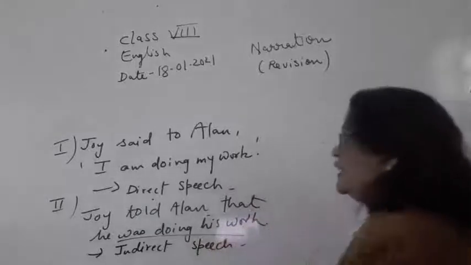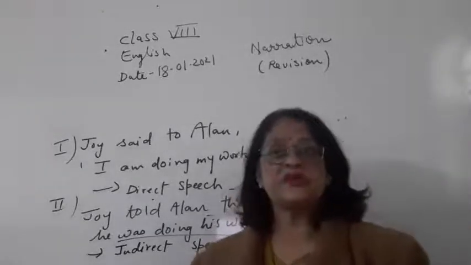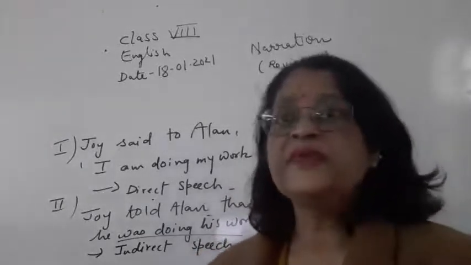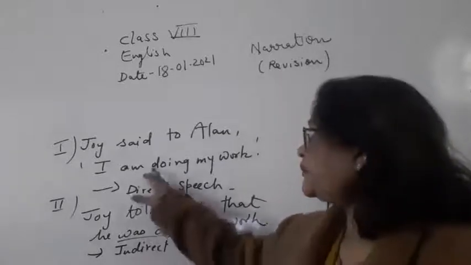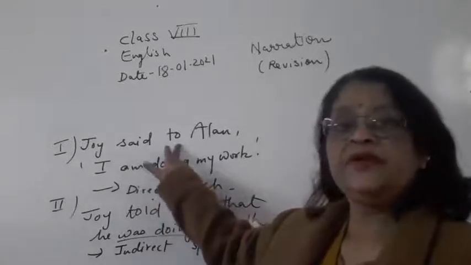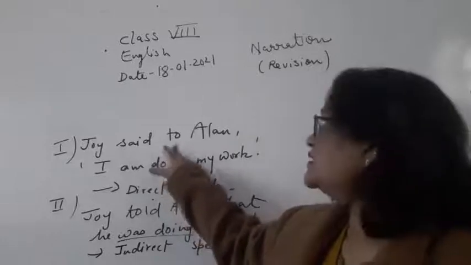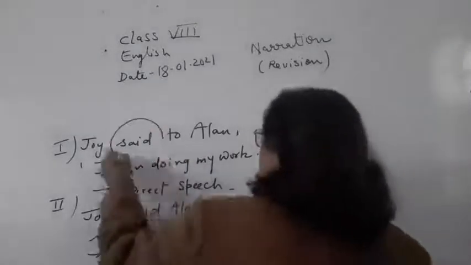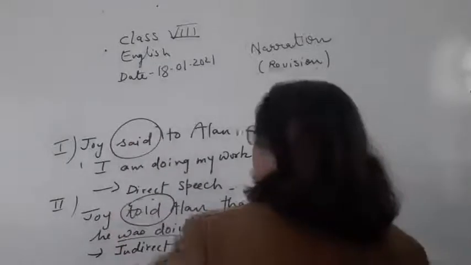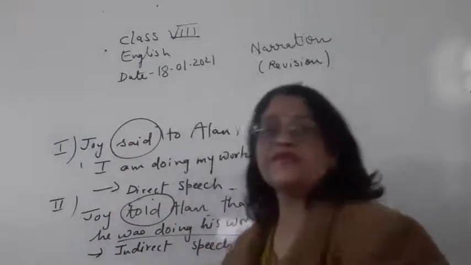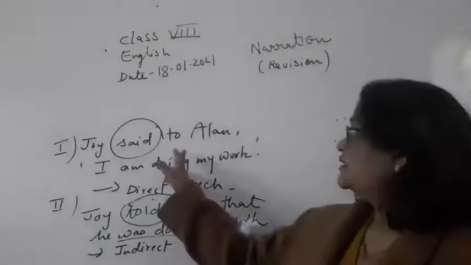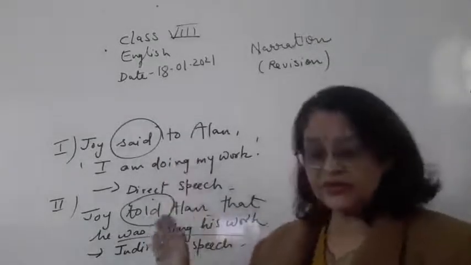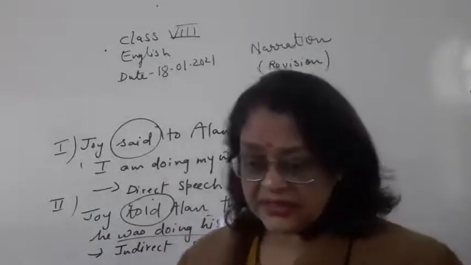Okay. Now one more thing I would like to tell you, children. Joy said to Ellen. Here it is written "said" and here it is written "told." Before that I should tell you the two parts of the narration.